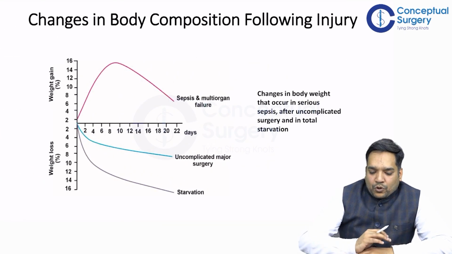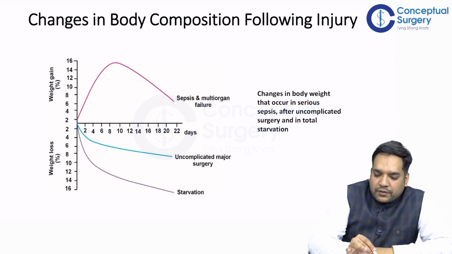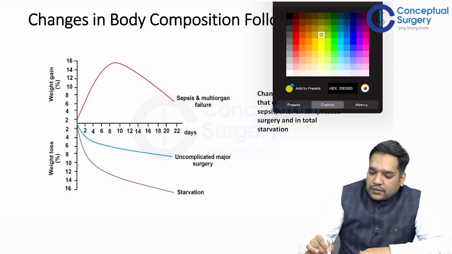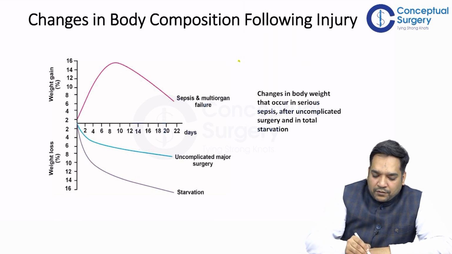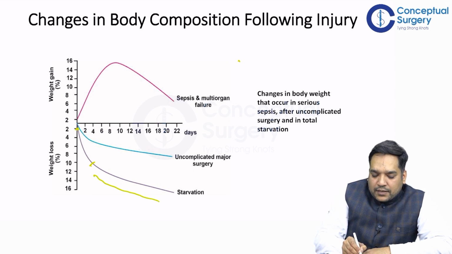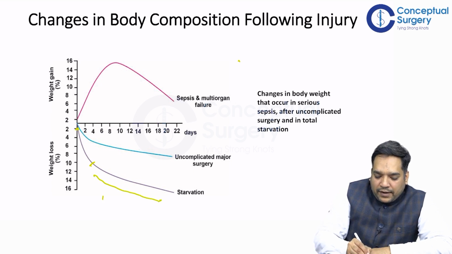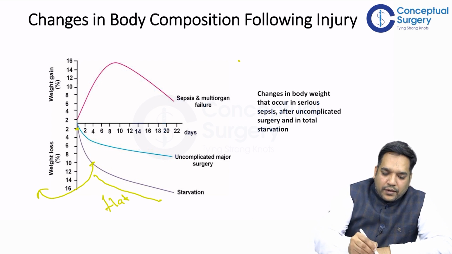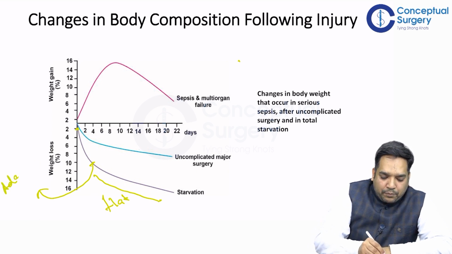These are beautiful diagrams given in Bailey. Here you can see this is a starvation curve. The phase between this and this is quite steep compared to a phase like this, where the curve is getting flattened. Why is this happening? At this point, adaptive changes are setting in. So remember this: here adaptive changes are playing a role.